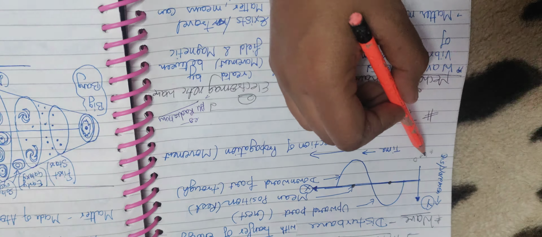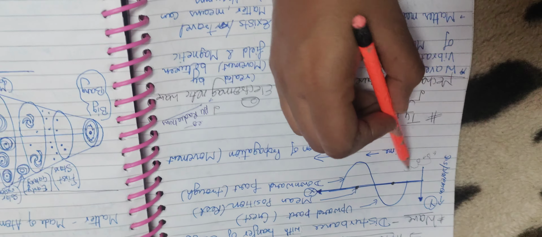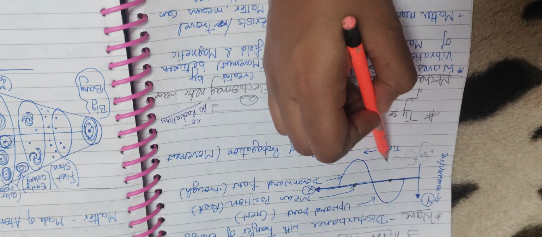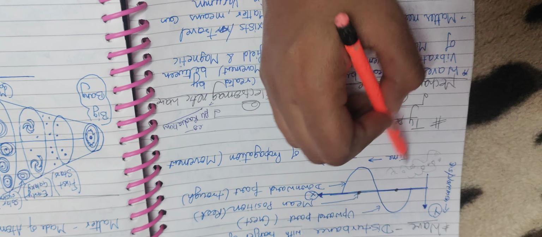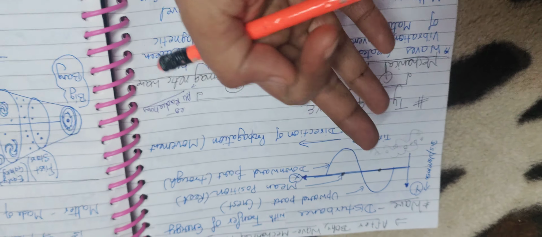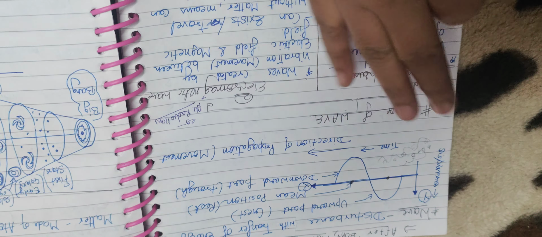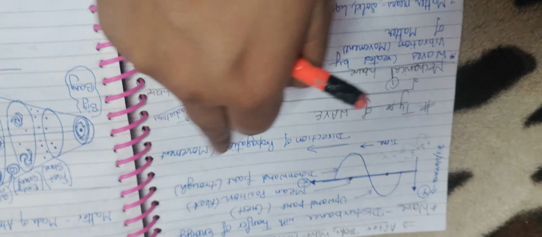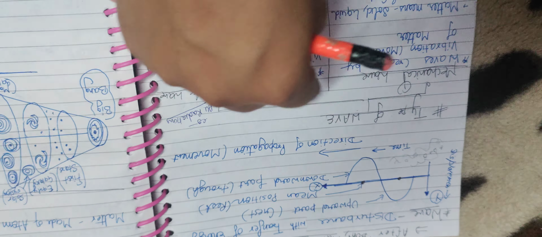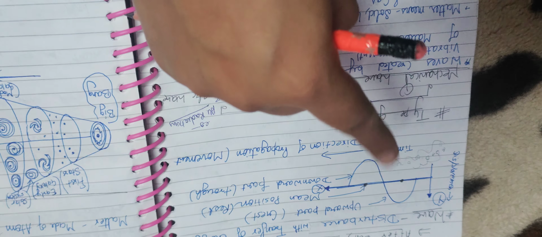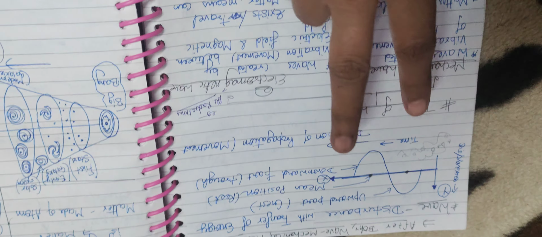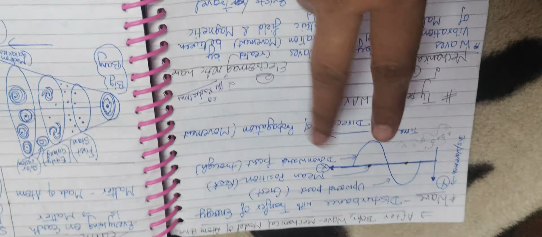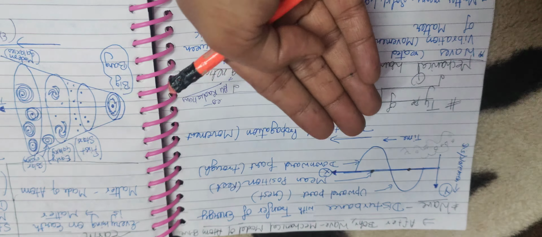So how will that disturbance travel? It will not travel like this. It will travel in this way, that means in wave form. One particle to another particle, like this. When they have the extra energy, they will transfer that energy to the next particle in the form of a wave. So that energy is traveling in this form, up down, up down, up down. This is known as a disturbance, and this disturbance is known as a wave. In physics it is known as a wave.